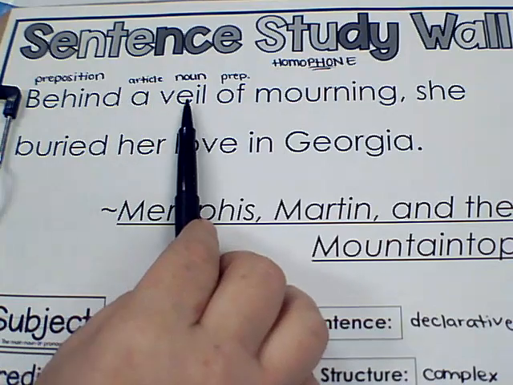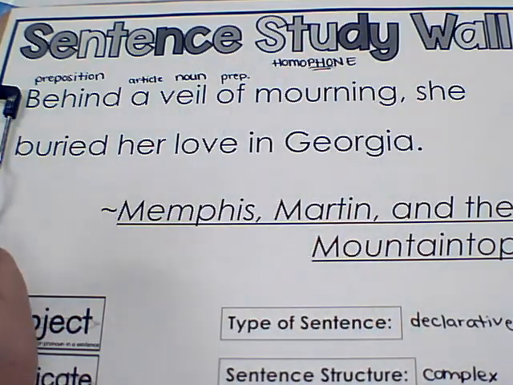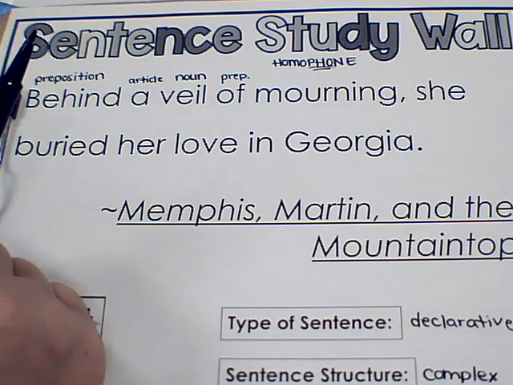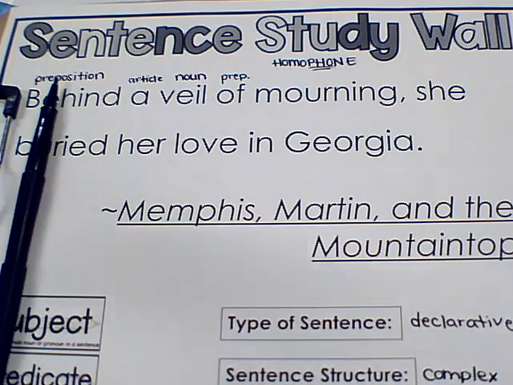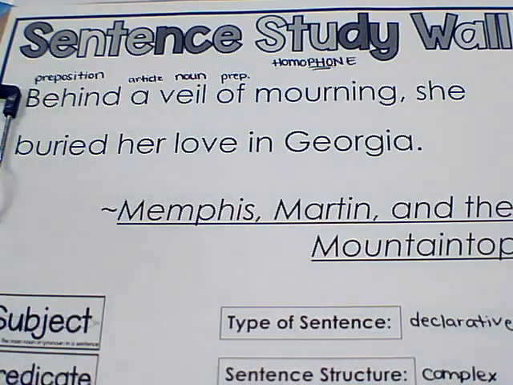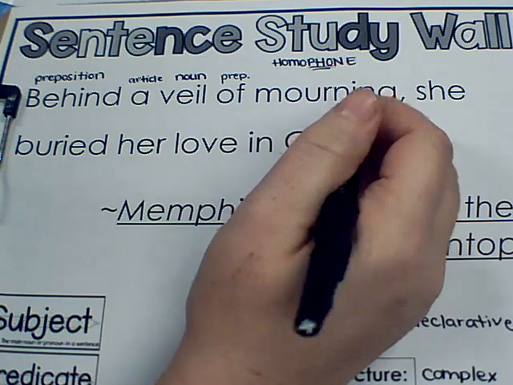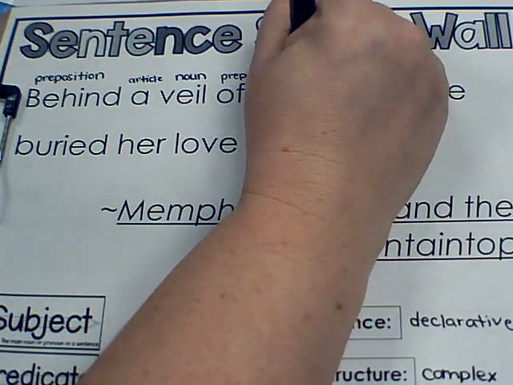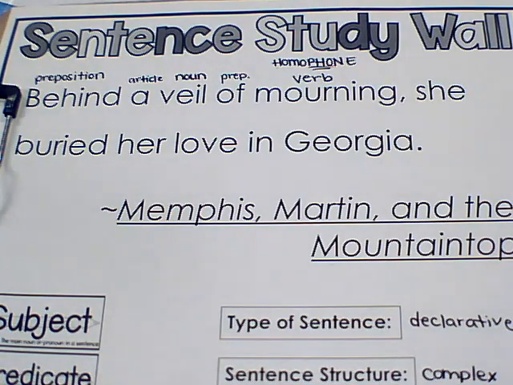So if we're talking about a veil of mourning, this spelling is actually talking about the action of somebody grieving and being sad. You are really upset about something happening. And usually this word refers to something passing away and people feeling their emotions for that. So this is actually a verb. Action of mourning.